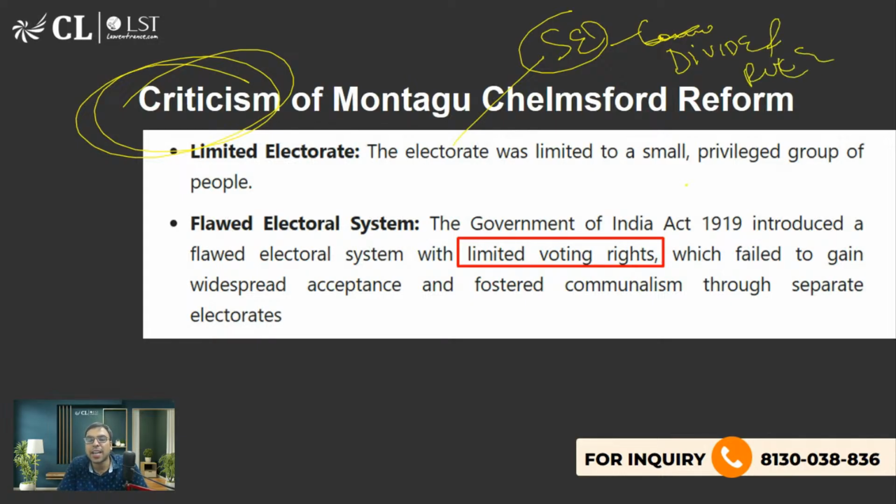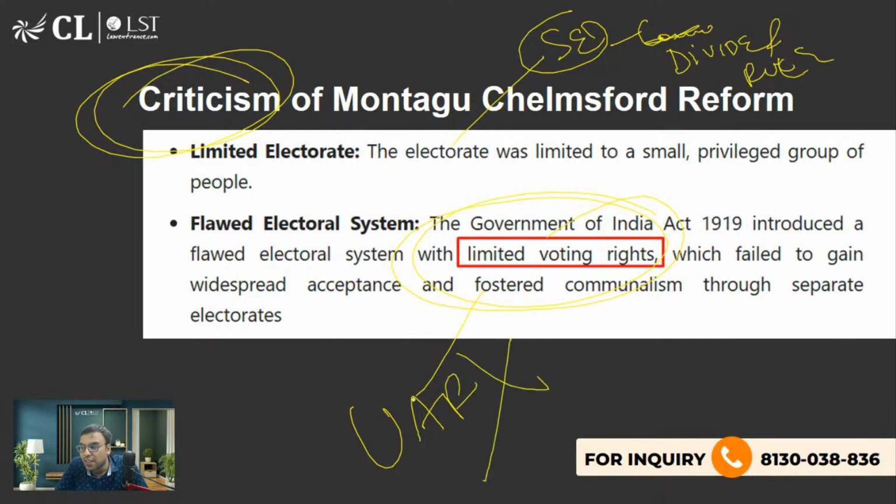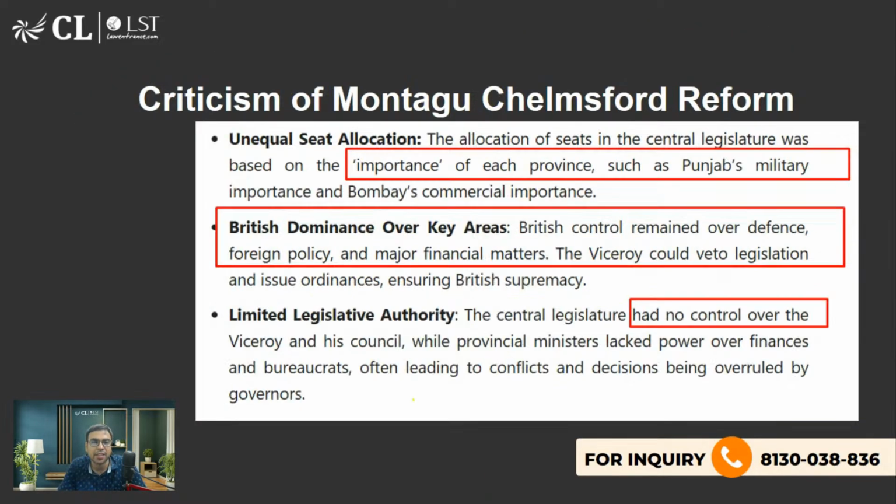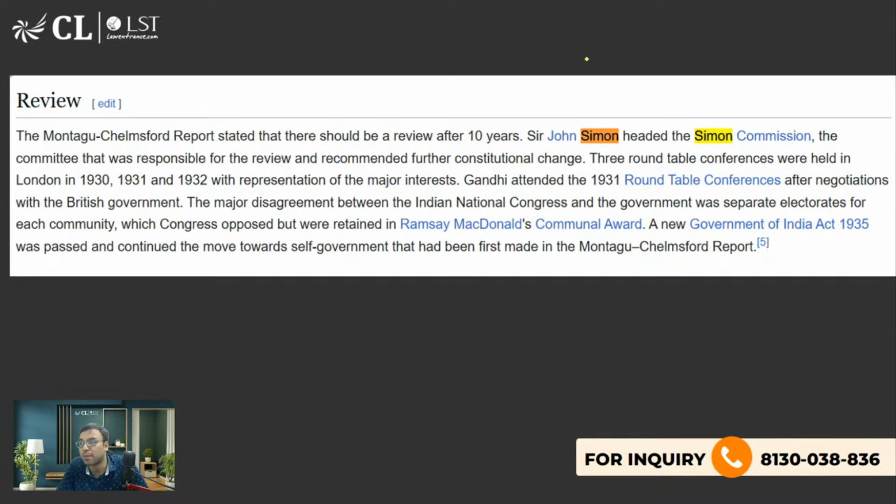The next one is limited voting rights. I have told you universal adult franchise नहीं दिया गया था. We got universal adult franchise only after 1947, only when we became independent, है ना. फिर ये सब था और इसमें नो कंट्रोल था. अब इसमें इतना डिटेल नहीं जाना है. कुछ प्रोविंसेस को ज्यादा प्रेफरेंस दिया गया, some provinces were given more preferences over the other. So these are some of the things you should be knowing.